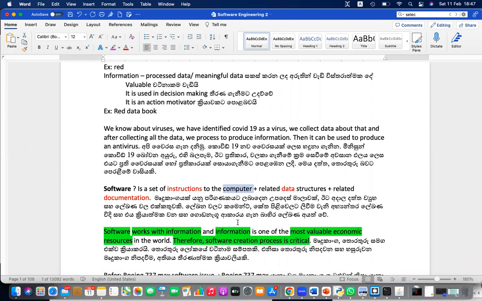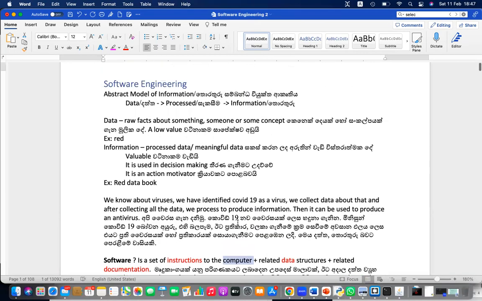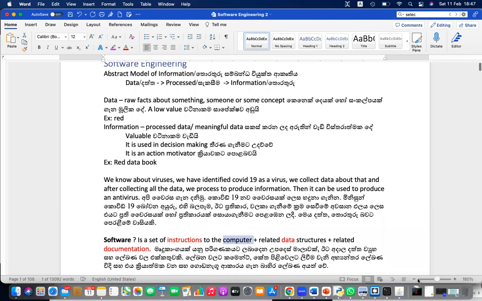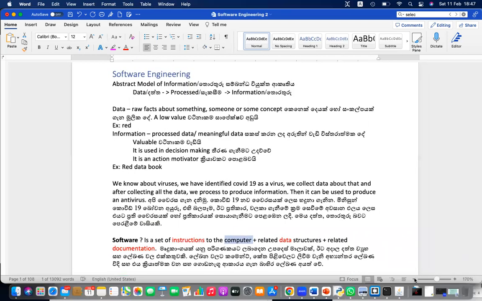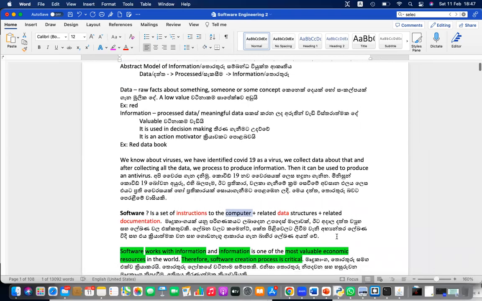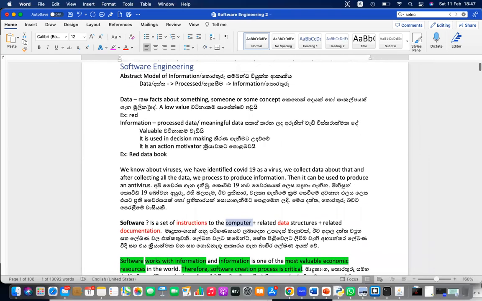It's not easy. Okay, the main point I need you to write down. I don't want you to write down everything, but only the main points as a start. The lesson is software engineering. Then just write about the abstract model of information. Just remind yourselves. If you can remember these things, no need to write down.